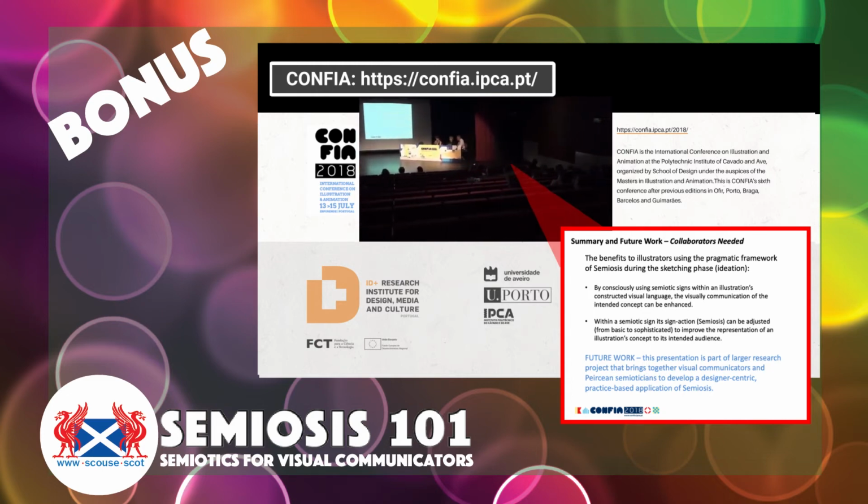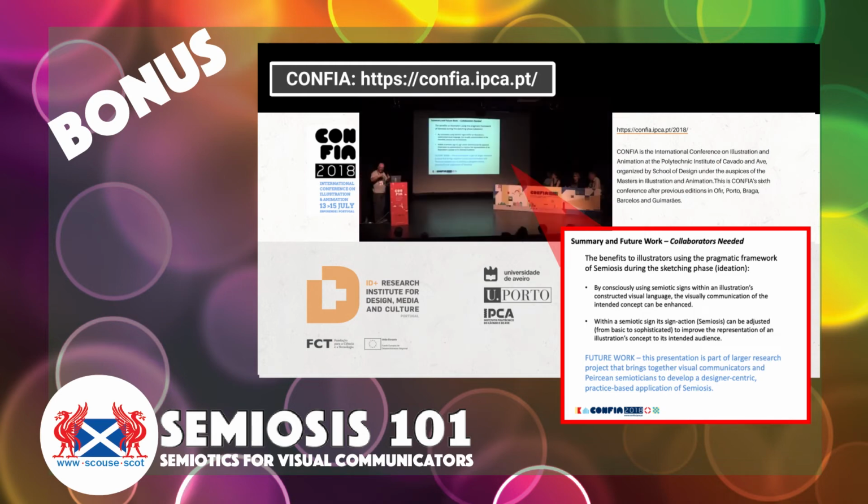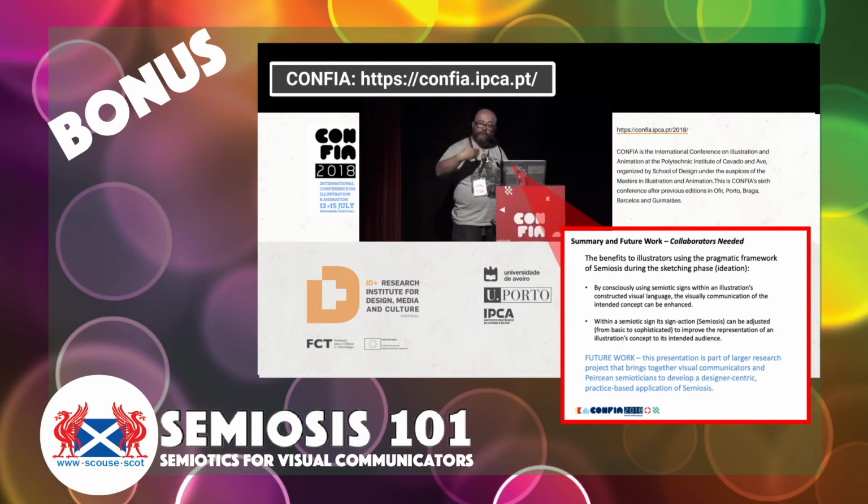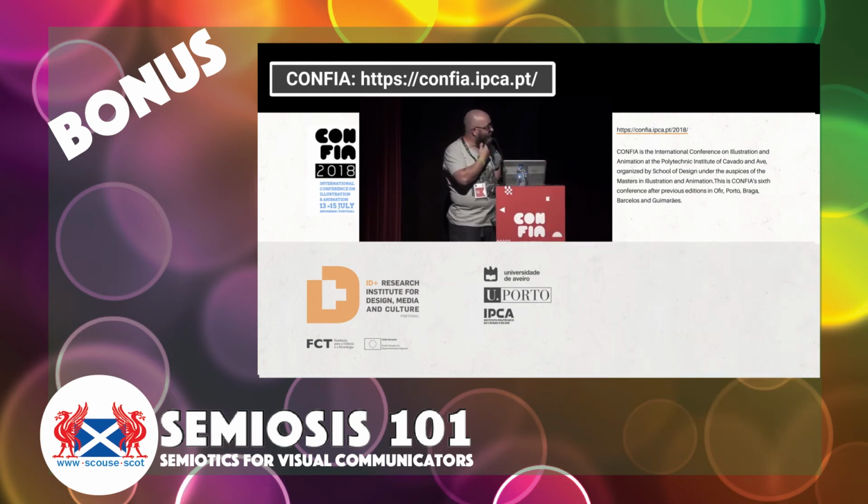Now, because I've had to translate all this myself from the heavy theory, my research angle from now on is to actually bring semioticians together with designers, with illustrators, to bring the discourse, the understanding, the dissemination of this theory into a designer-centric language. So this next year, I'm rolling out workshops with a semiotician across different design-related organisations and things like that. So I think I'll just end there, and thanks very much.